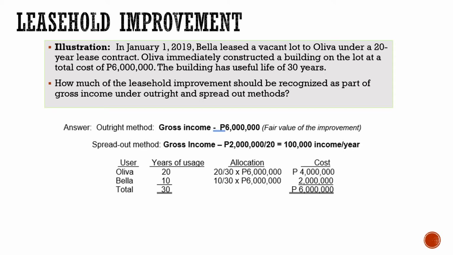So you need to allocate the cost of 6 million proportionately: 20 over 30 times 6 million. So for the part of Oliva, that's 4 million. For Bella, it is 2 million. So we are looking for the gross income of the lessor, Bella. So 2 million divided by the 20-year contract. So Bella must recognize 100,000 income per year.